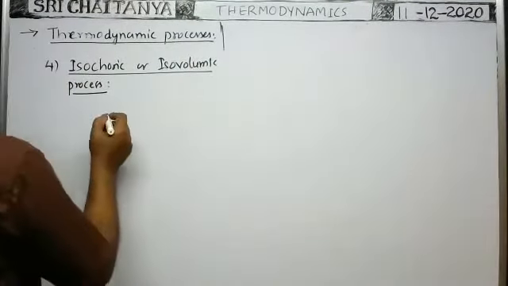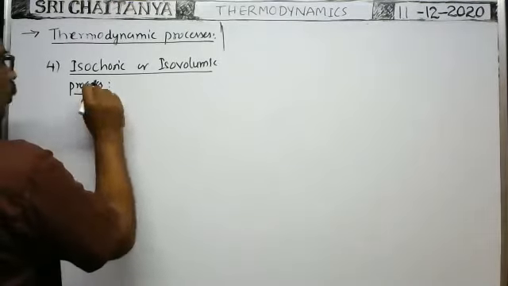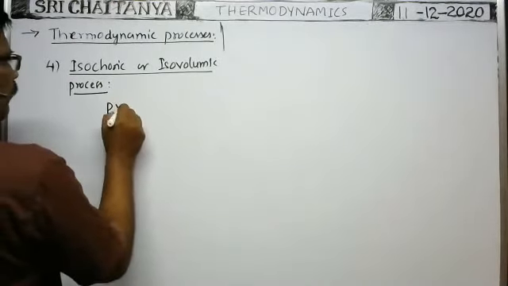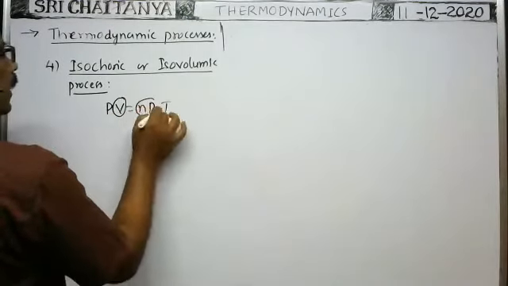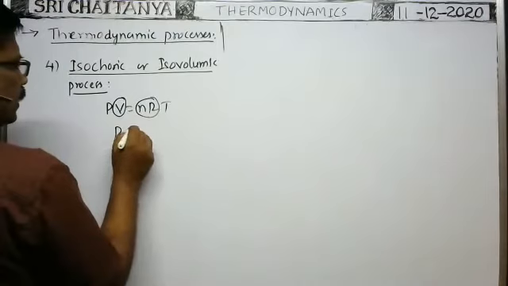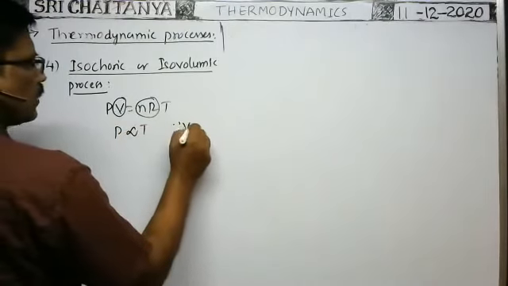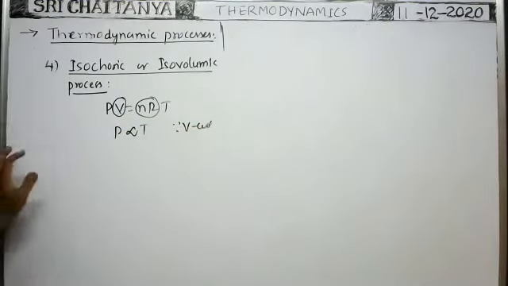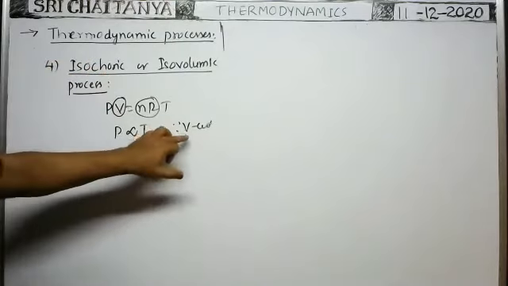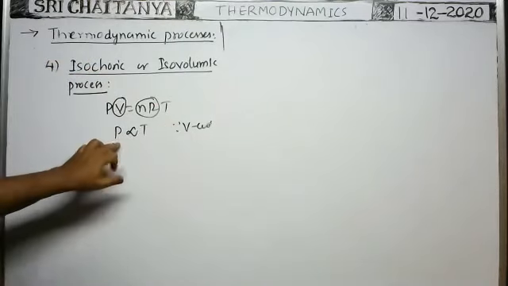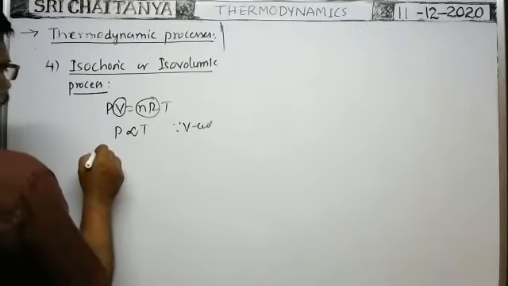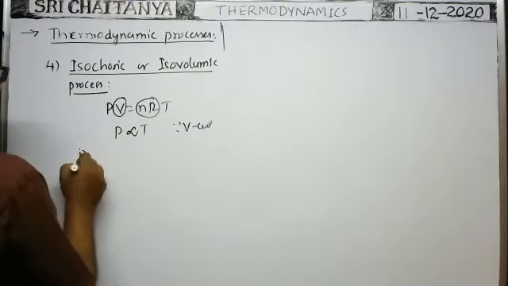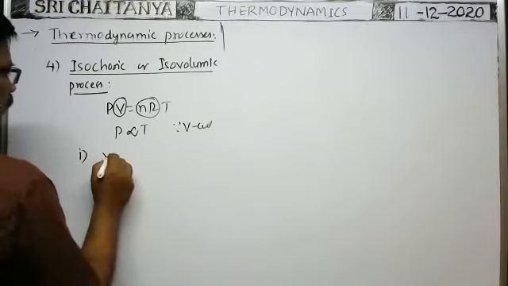So here in isochoric or isovolumic process, from PV is equal to nRT, volume is constant here. Of course, nR is constant for the given gas. Then P is proportional to T, since V is constant. That means the process in which at a constant volume the pressure is directly proportional to temperature is called the isochoric process. In isochoric process, first one, volume is constant.